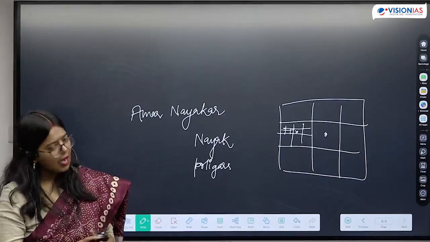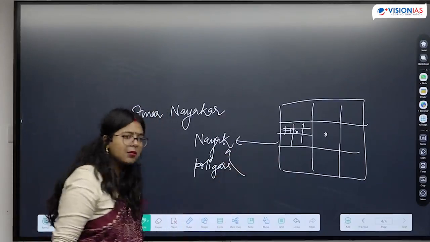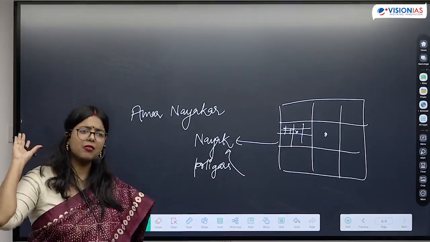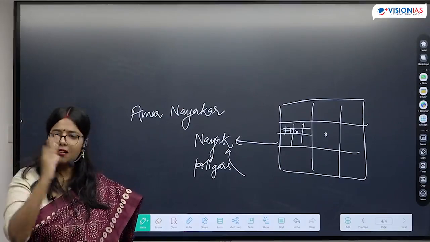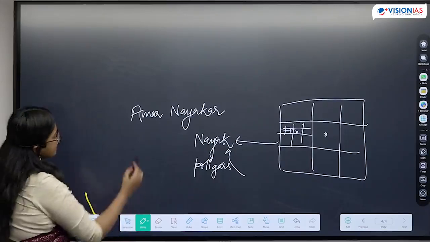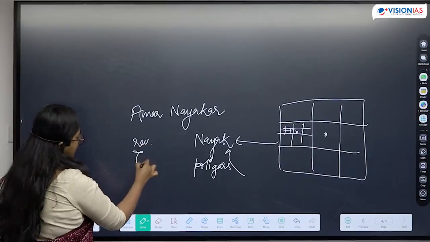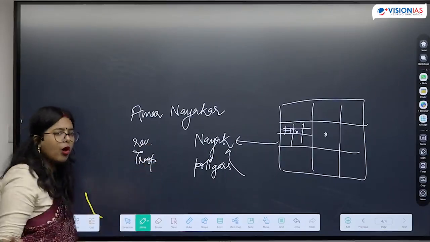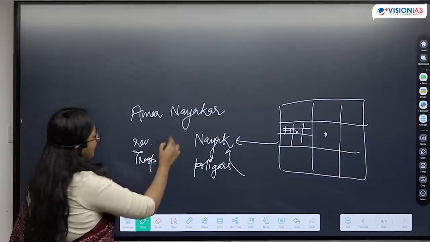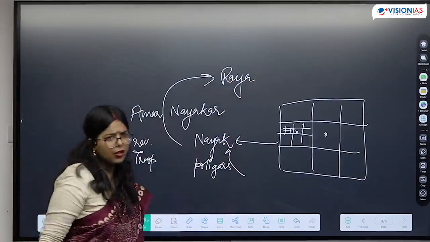These Nayaks were entrusted with administrative responsibilities. This thing remains the same, we had already discussed it; here only the terminology changes. These Nayaks were entrusted with the responsibility of revenue collection as well as maintenance of troops. In turn, they had to stay loyal to the Raya, the ruler.